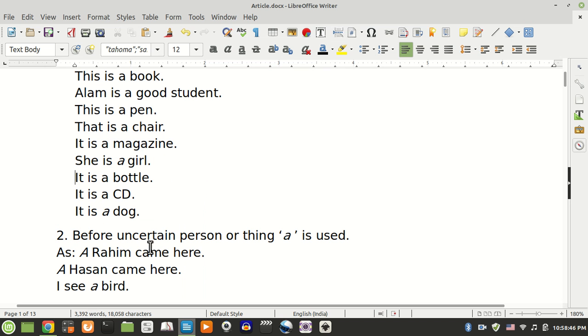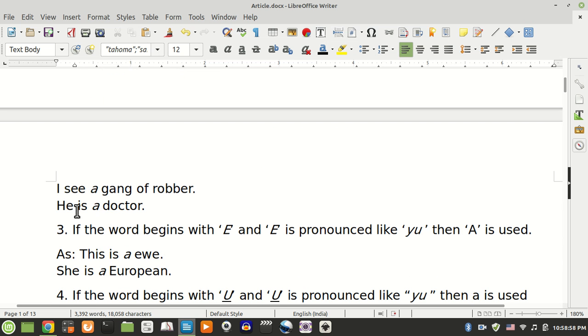Rule 2. Before an uncertain person or thing, a is used. As, a Rahim came here, a Hassan came here, I see a bird, I see a gang of robbers, he is a doctor.